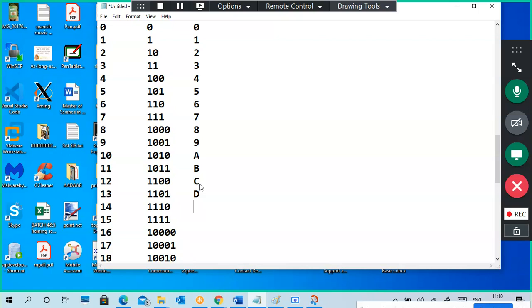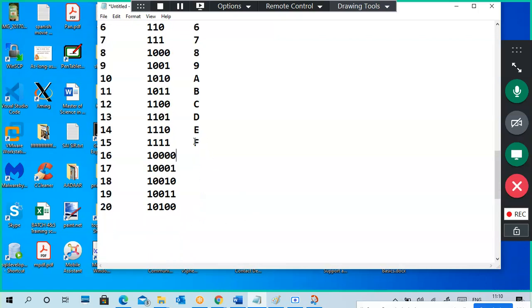D, E, F. So F is the last one. So the next one becomes 10. In hexadecimal, 10 means 16 in decimal.